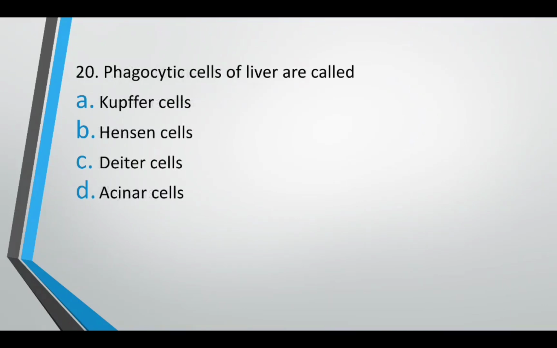Phagocytic cells of liver are called Kupffer cells, Hansen cells, Dieter cells, or SNR cells. The correct answer is option A. Kupffer cells are the phagocytic cells of the liver.